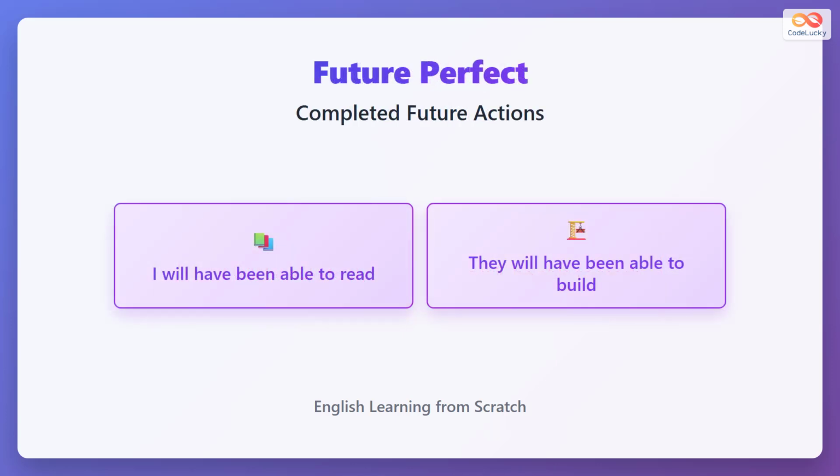Future perfect uses will have been able to. I will have been able to read means by some future point, this ability will be completed. They will have been able to build shows future completion of an ability. This tense looks at abilities finished before another future action.